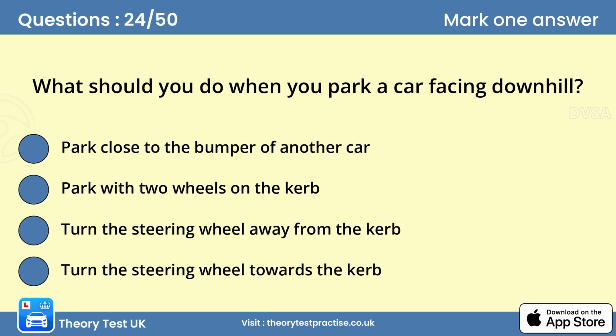Question 24. What should you do when you park a car facing downhill? D. Turn the steering wheel towards the curb. Turning the wheels towards the curb will allow them to act as a chock, preventing any forward movement of the vehicle. It will also help to leave your car in gear, or select park if you have an automatic.